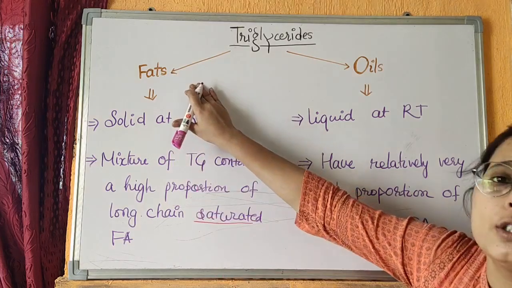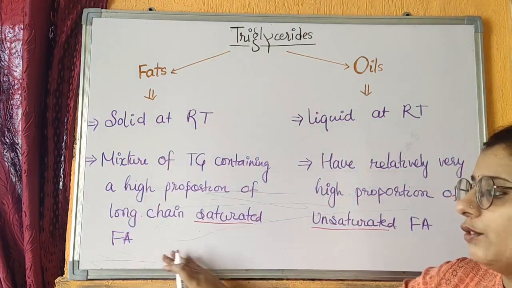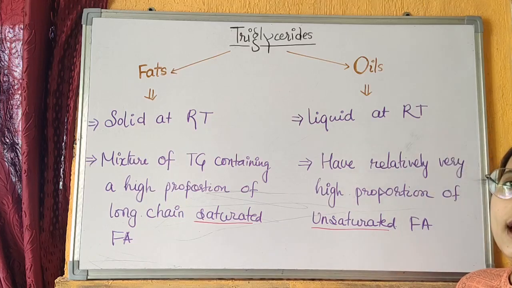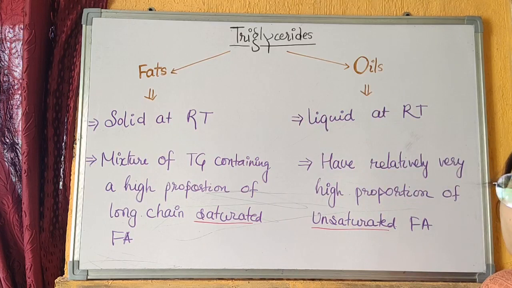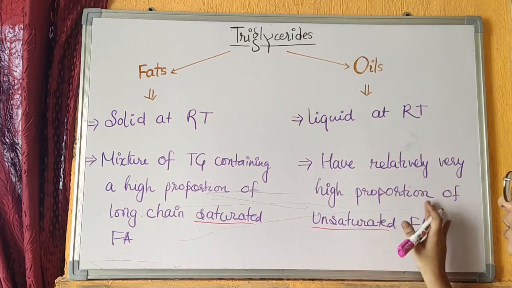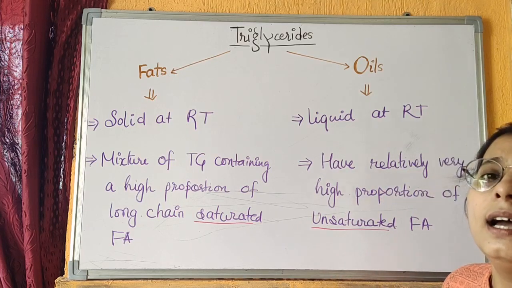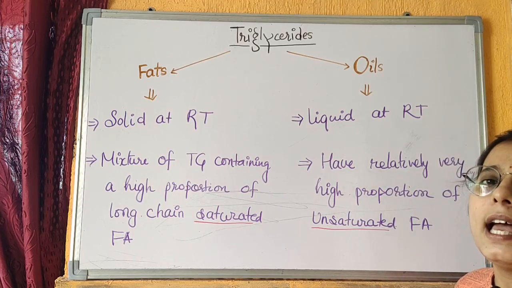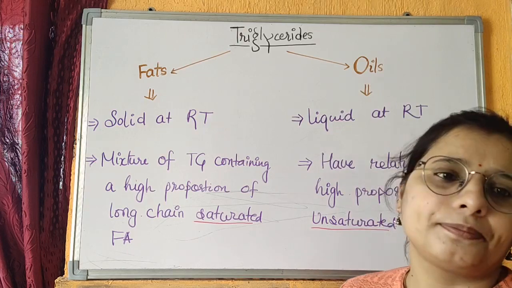So fats, which have a very high proportion of saturated fatty acids, are solid at room temperature, while oils are liquid at room temperature because they have a relatively high proportion of unsaturated fatty acids, and we all know that unsaturated fatty acids have a lower melting temperature, and because of that oils are liquid at room temperature.